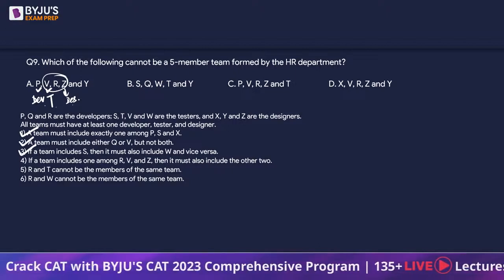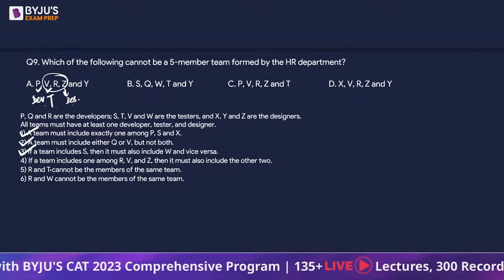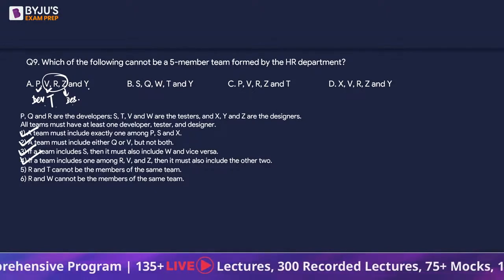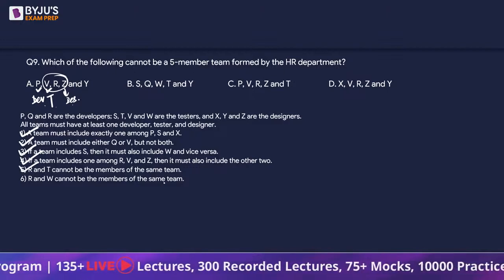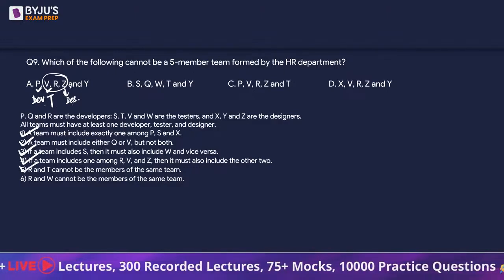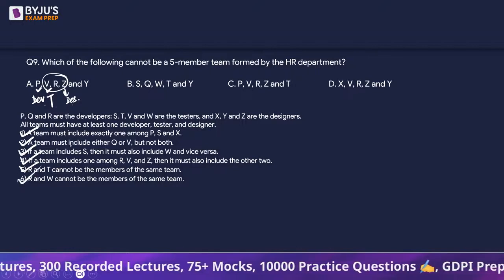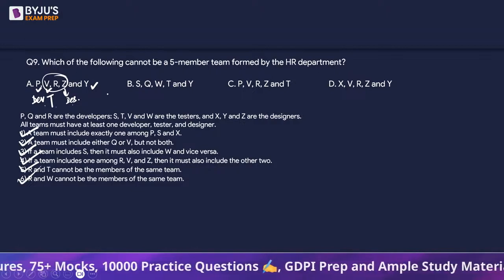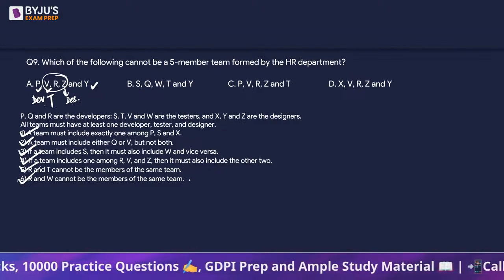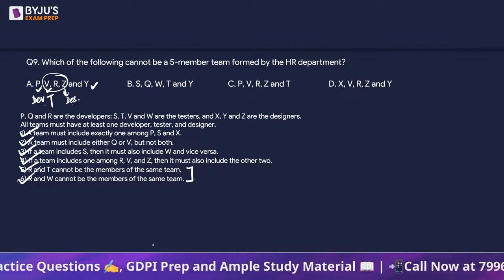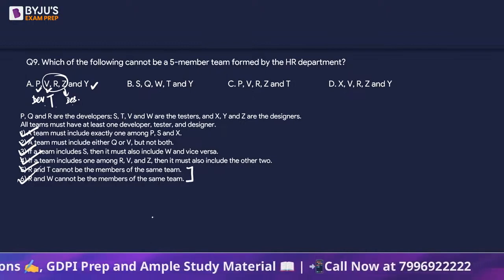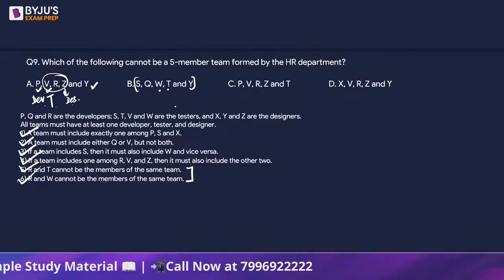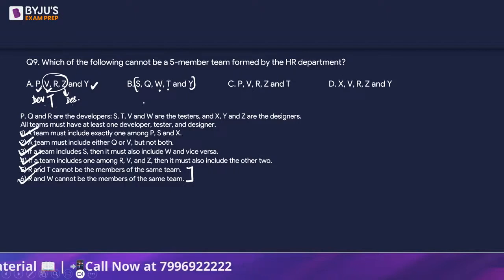Let's not look into what R is. R and T cannot be the members of the same team. So T is not there. Perfect. R and W cannot be the members of the same team. We see neither R nor W. So sixth is also perfect. So can we say A can be a 5-member team? Now, if I look at the last two conditions, we should not have RT and RW together. So we have T and W, there is no R here in this 5-member team. So B may be a group.